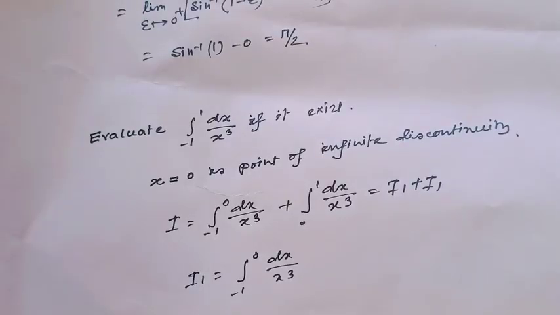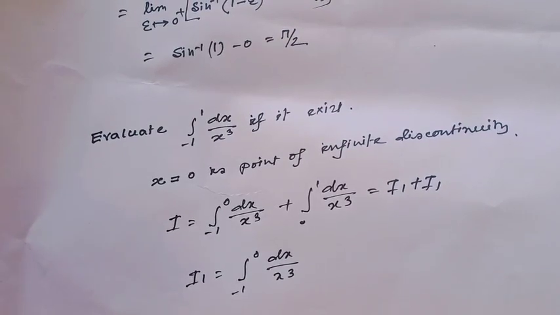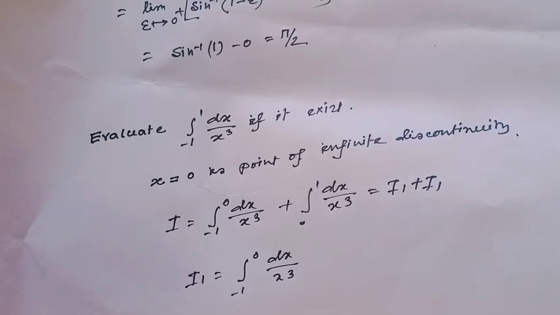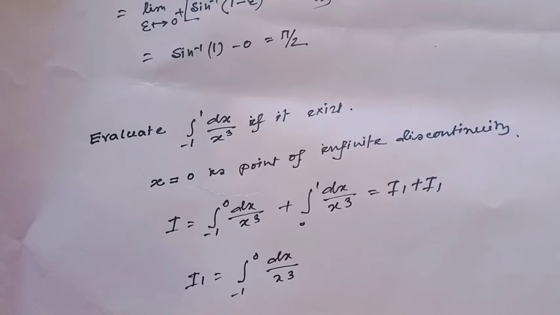Now evaluate the integration minus 1 to 1 dx over x cube, and see whether this limit exists or not. Notice at the end points minus 1 and 1, the function is bounded. Only at the point 0 is the function unbounded.